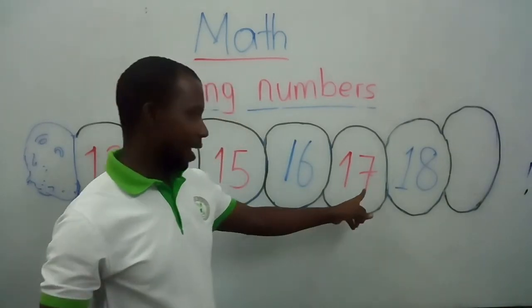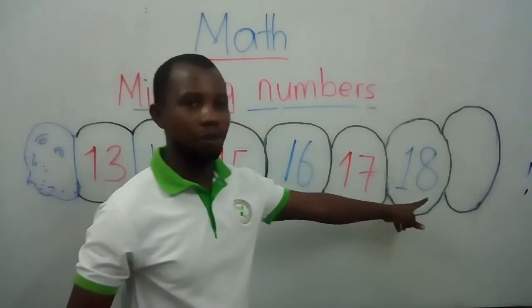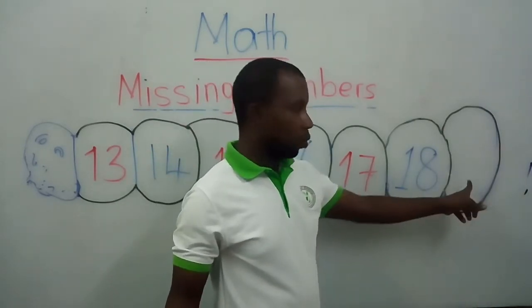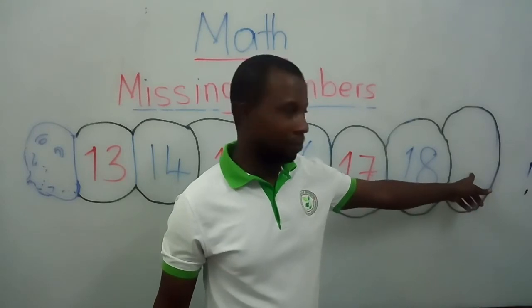Very good. And after number 17, we have number 18. And the next number is, what number is supposed to be here?